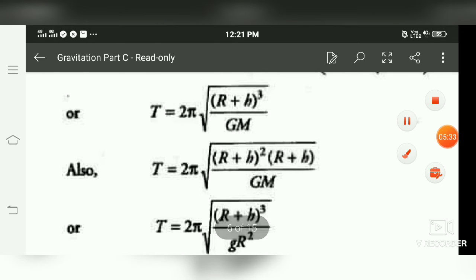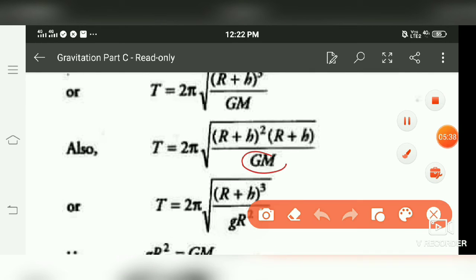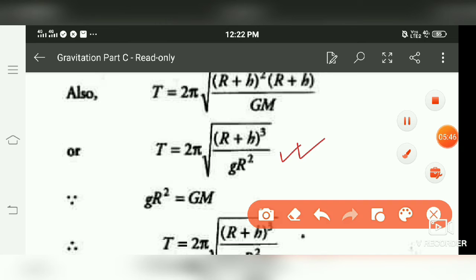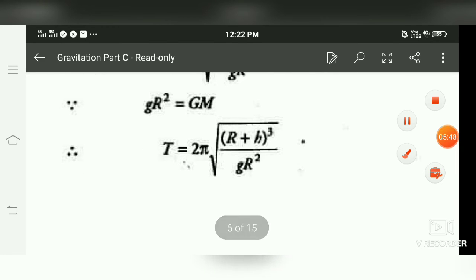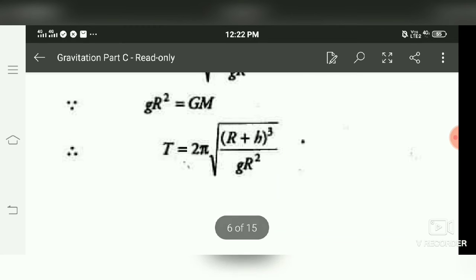Now again, we know that capital GM is equal to what? GM is equal to small g into capital R square. So in terms of acceleration due to gravity, the time period is this. So this is the value of the time period of orbital revolution around the Earth.